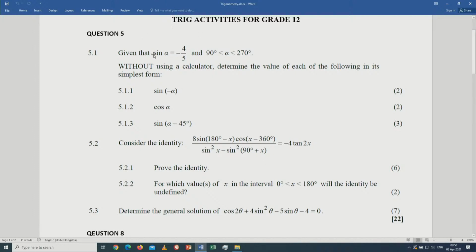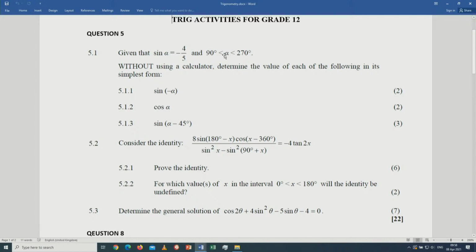For instance, sine of alpha is equal to minus 4 over 5, where alpha is greater than 90 degrees and less than 270. Without using a calculator, determine the value of each of the following in its simplest form. The moment they say without using a calculator, it means you must draw a right-angled triangle. You must use a diagram to solve this. Draw a right-angled triangle in the appropriate quadrant. Because sine alpha is negative, sine is negative according to the CAST diagram, in the third and fourth quadrants. So we draw the triangle in the third or fourth.